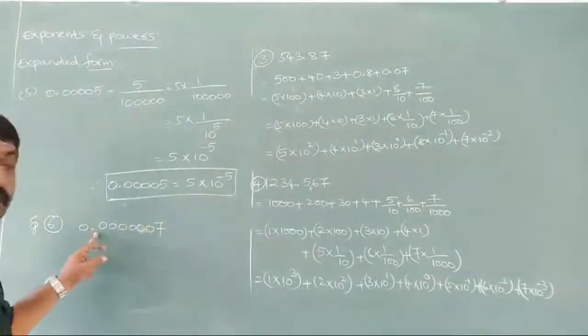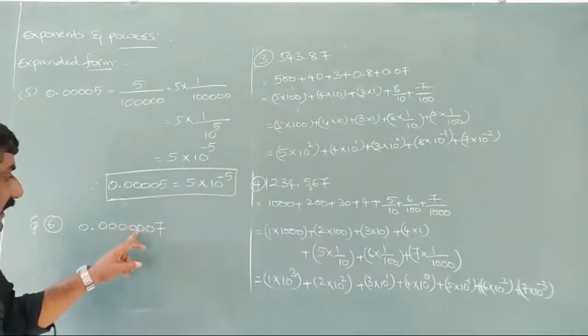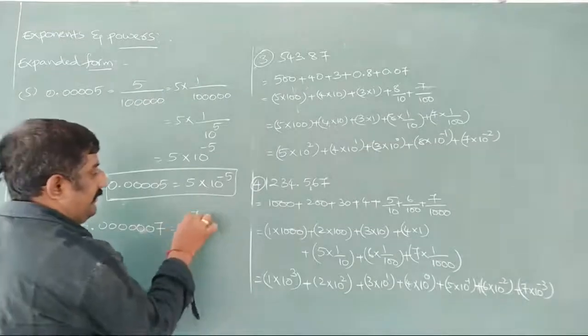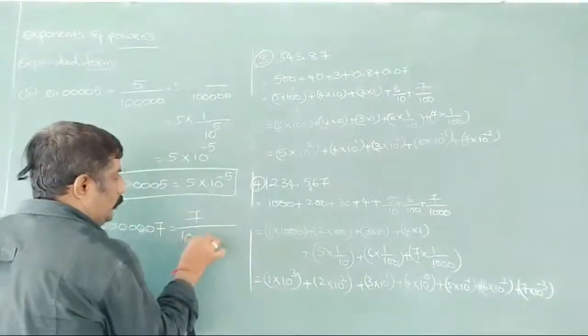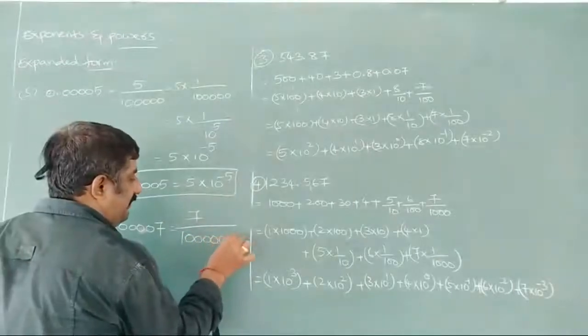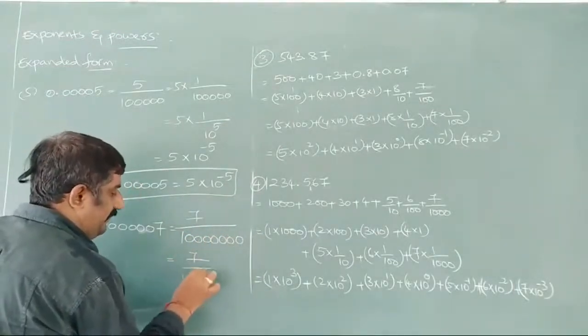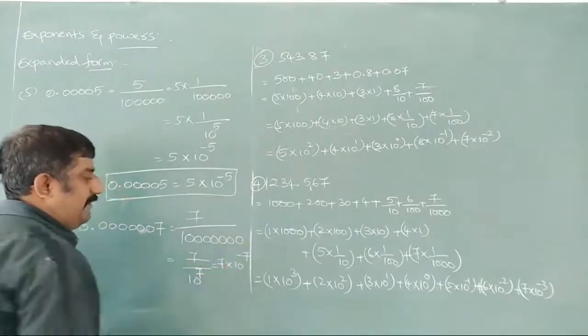Observe here, after the decimal, how many digits do we have here? 1, 2, 3, 4, 5, 6, 7 digits we have here. So it can be written as 7 by, how many zeros? 7 zeros. 1, 2, 3, 4, 5, 6, 7. It can be written as 7 by 10 to the power of 7, or else 7 into 10 to the power of minus 7 we can write here.